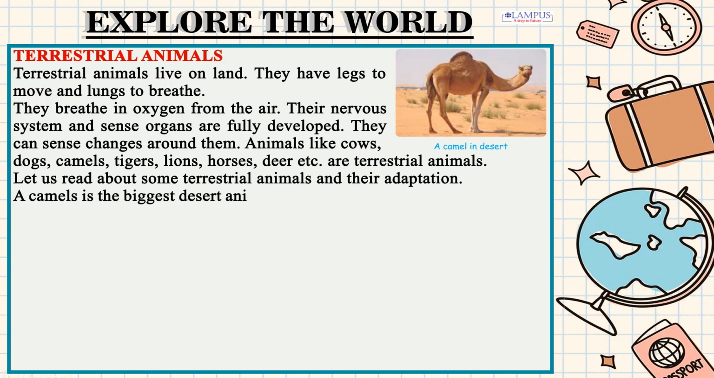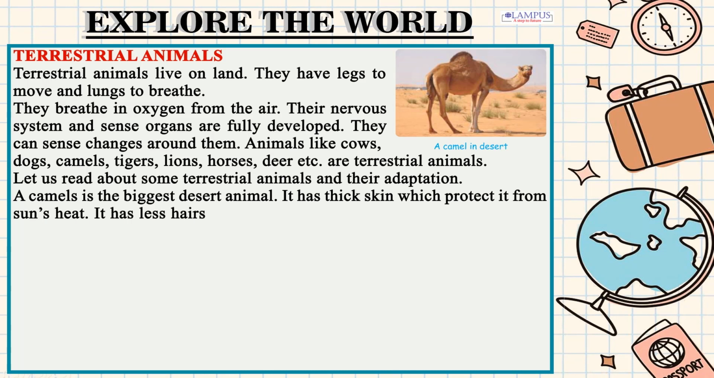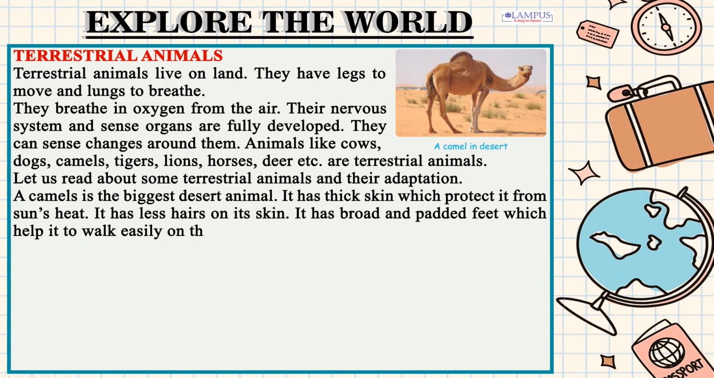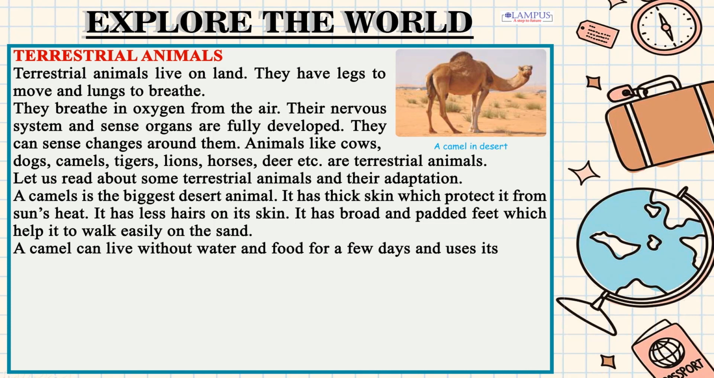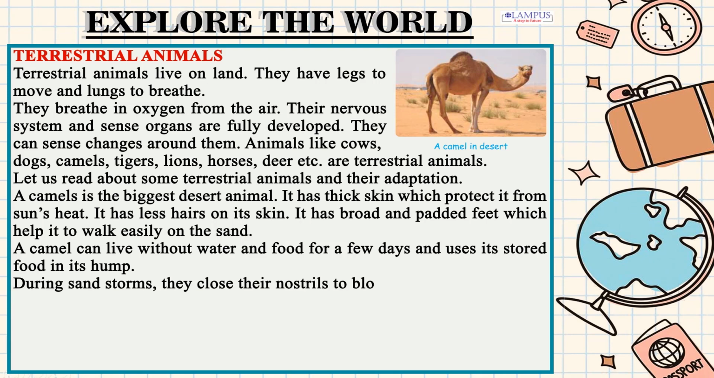Let us read about some terrestrial animals and their adaptation. A camel is the biggest desert animal. It has thick skin which protects it from the sun's heat. It has less hair on its skin. It has broad and padded feet which help it to walk easily on the sand. A camel can live without water and food for a few days and uses its stored food in its hump. During sandstorms, they close their nostrils to block the sand.